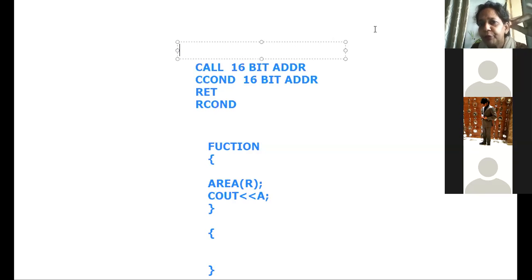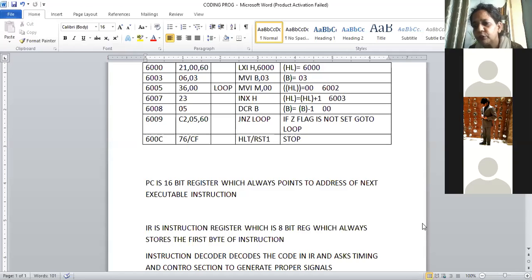Now before telling you how that particular call instruction works, I will just tell you what the program counter is. You must know what a program counter is. The program counter is nothing but a 16-bit register which always points to the address of the next executable instruction.